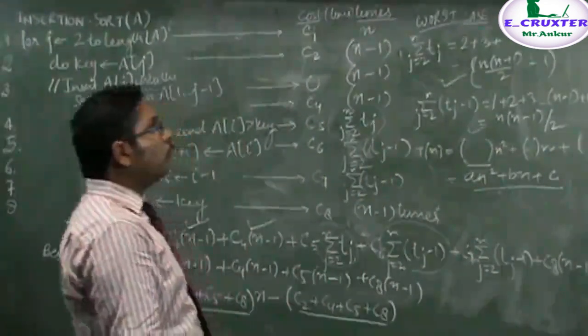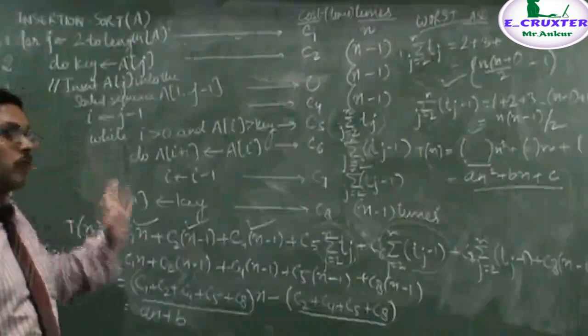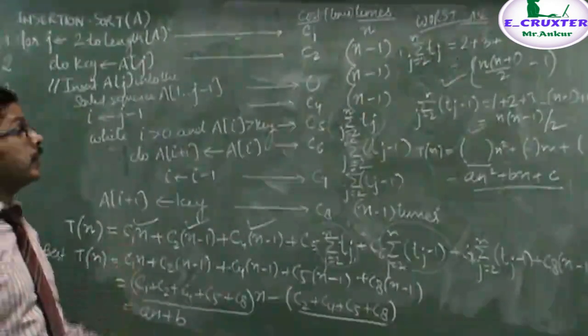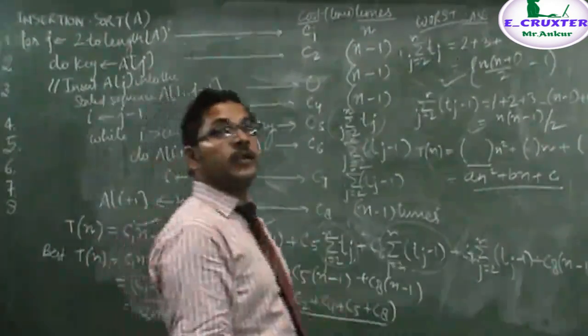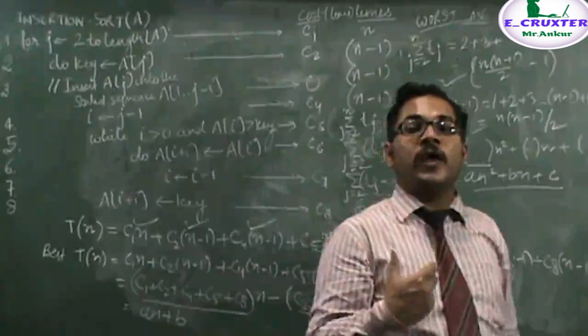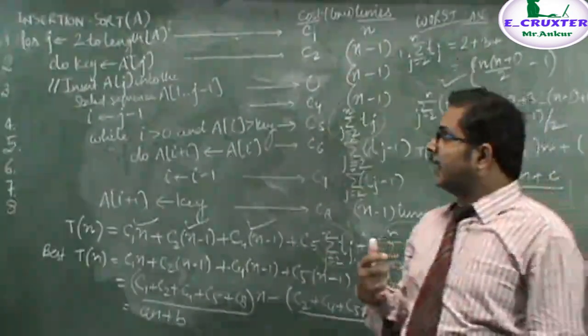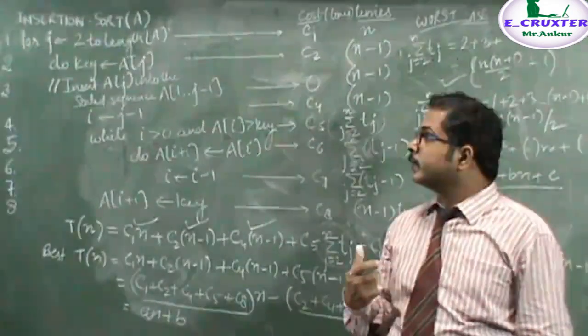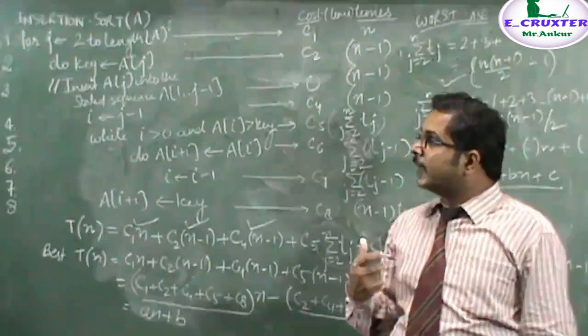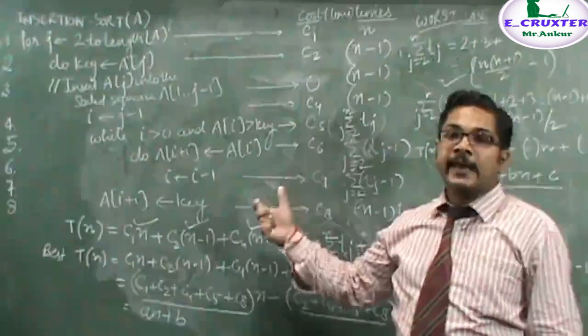Okay. Now you will notice from these two equations, first of all understand that the analysis which we have done here is a complete and exact analysis.